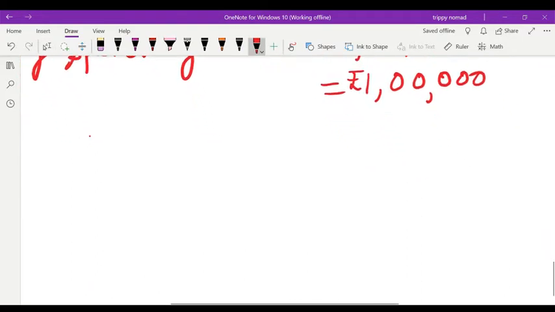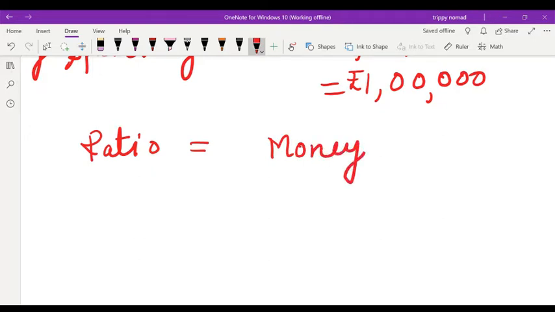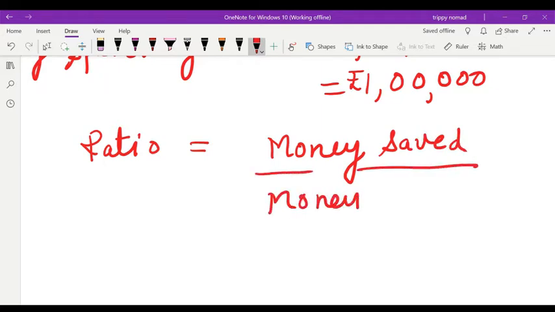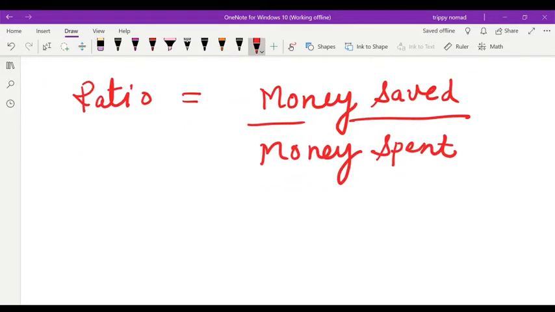Now the ratio they asked: money that she saves and money spent. First you have to write that much.